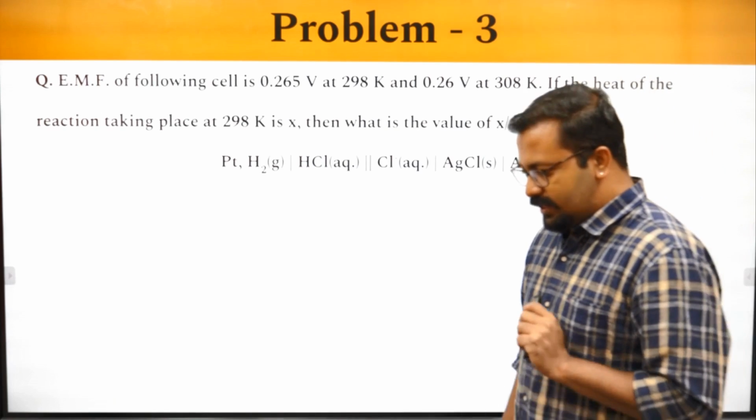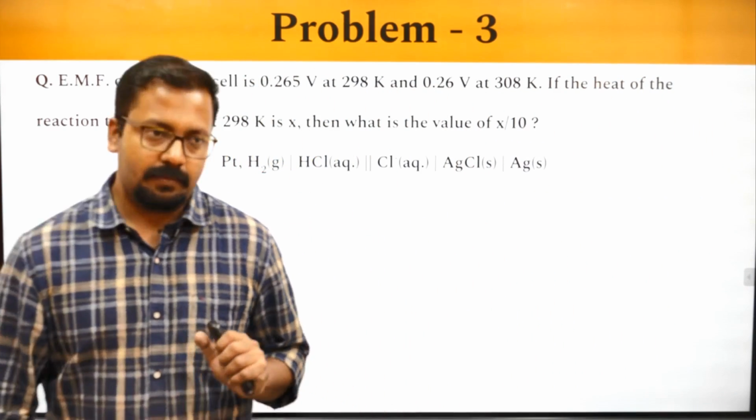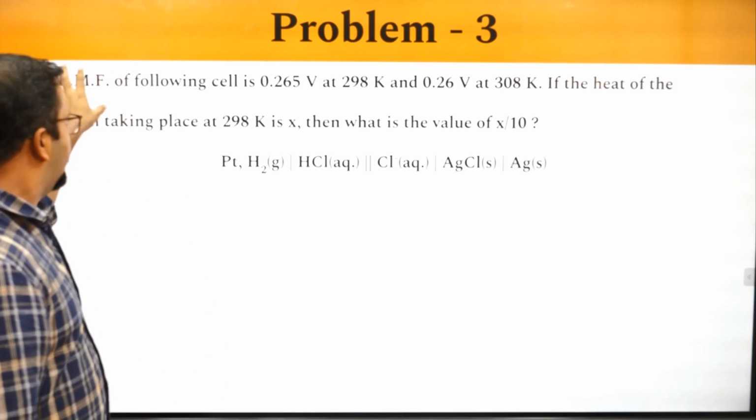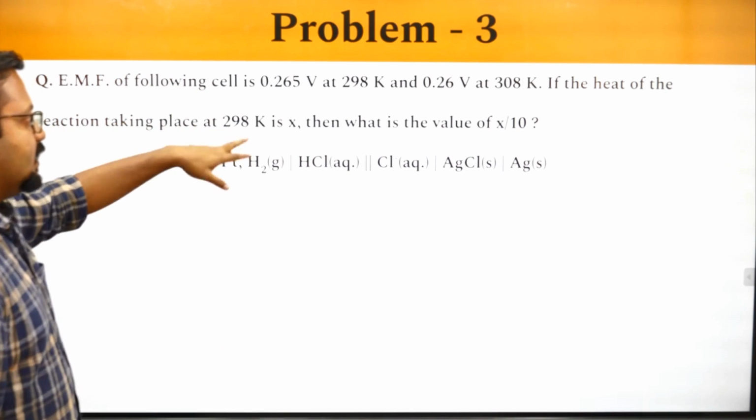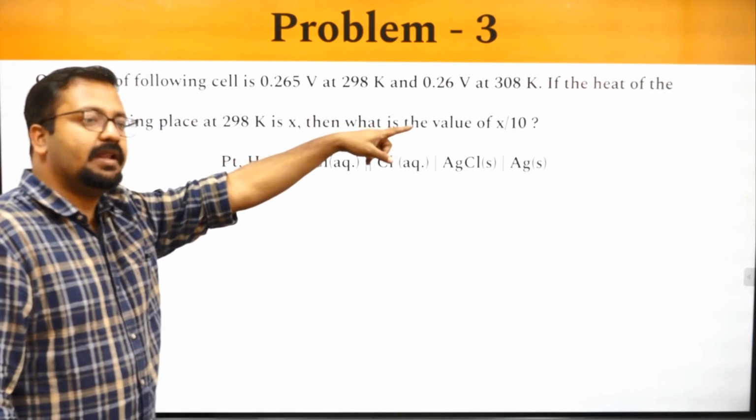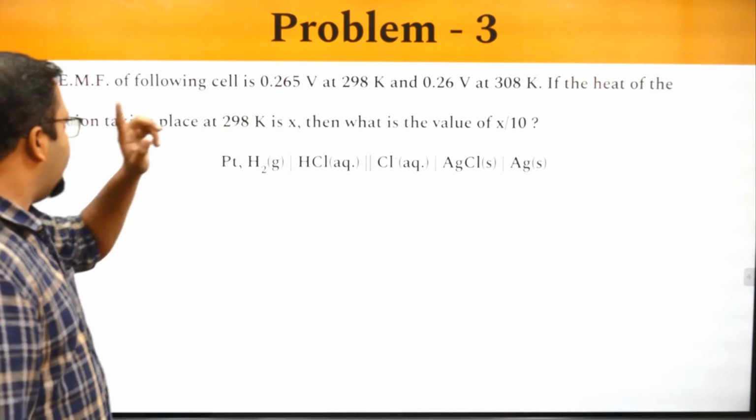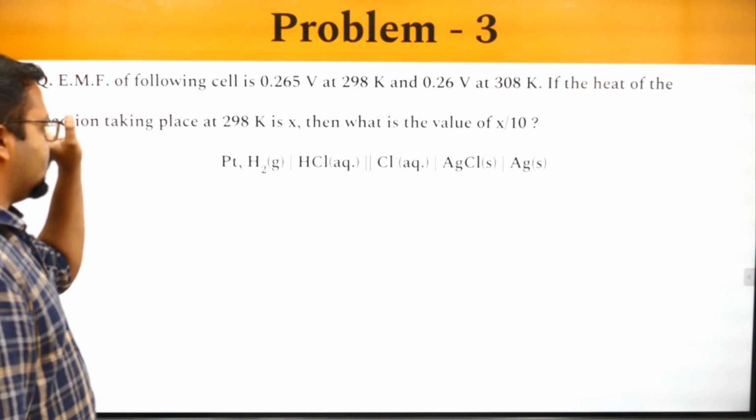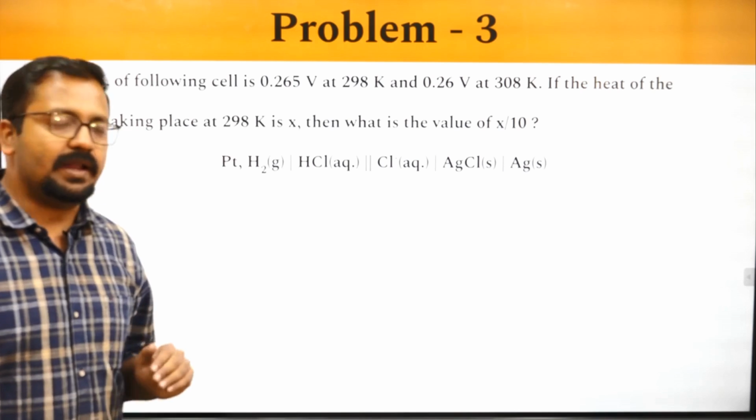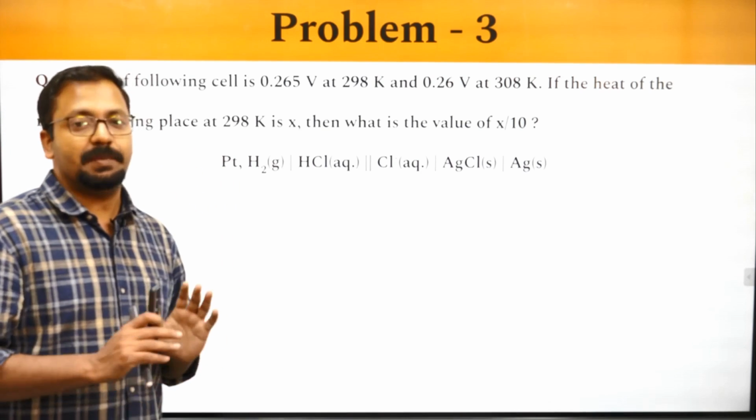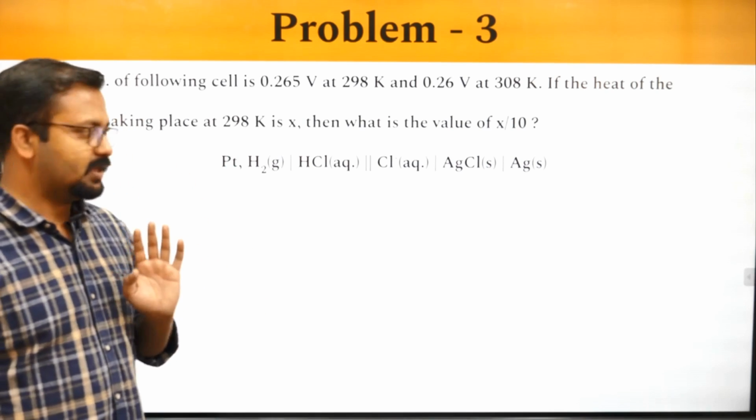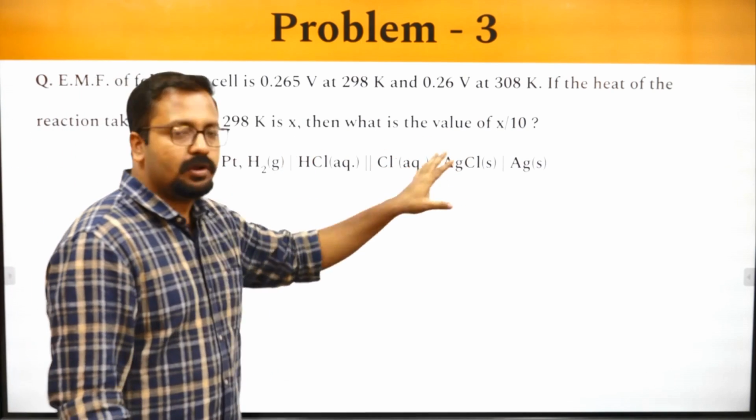Okay, so in this question, we have to identify something. Let's look at the question. EMF of the following cell is given at 298 Kelvin and also at 308 Kelvin. If the heat of the reaction taking place at 298 is X, what is the value of X by 10? It is given in the form of X by 10, which means this is an integer type question. How to solve this?